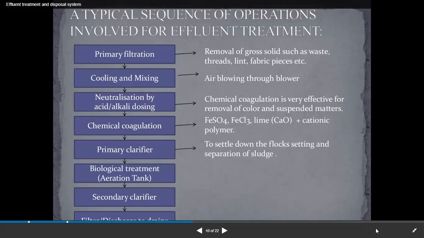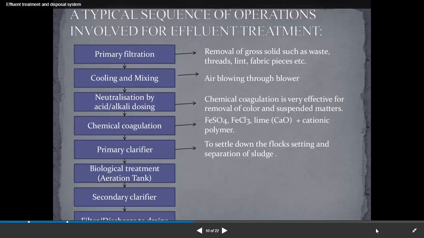A typical sequence of operations involved in effluent treatment. Here, guys, in primary filtration, there is removal of gross solids such as waste threads, lint, fabric pieces, etc. Then cooling and mixing, with air blowing through a blower. Neutralization by acid or alkali dosing. Chemical coagulation is very effective for removal of color and suspended matter.